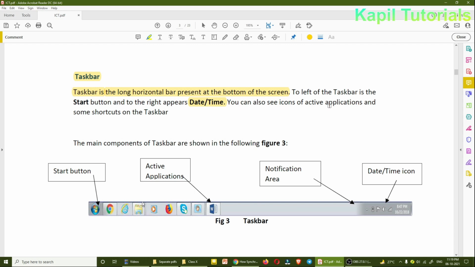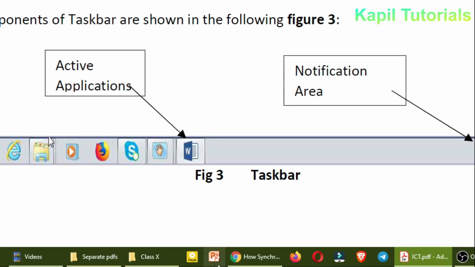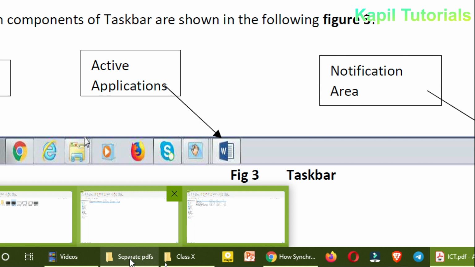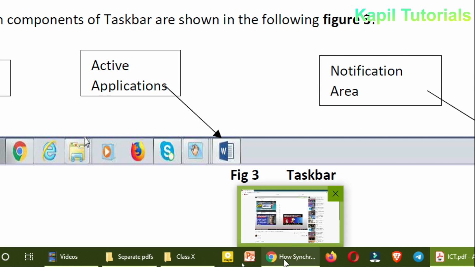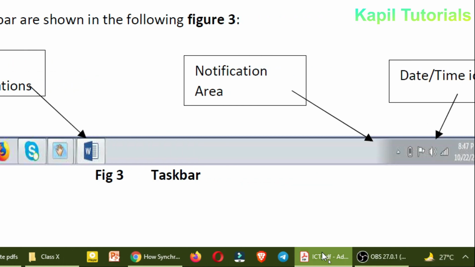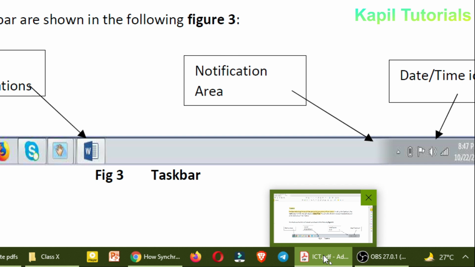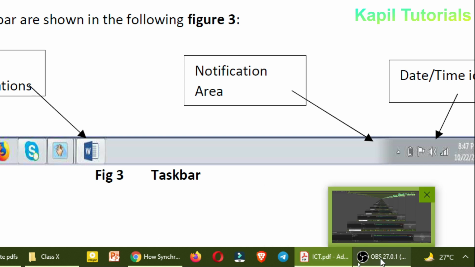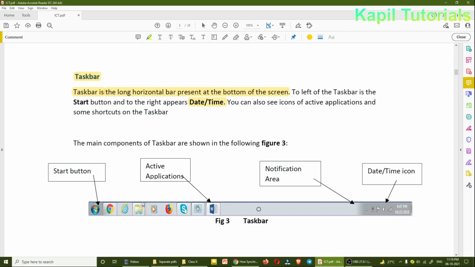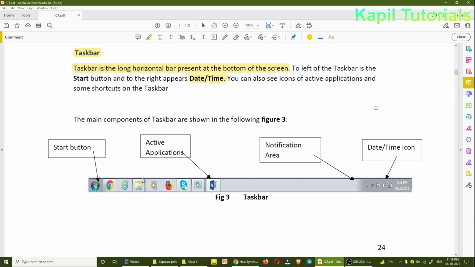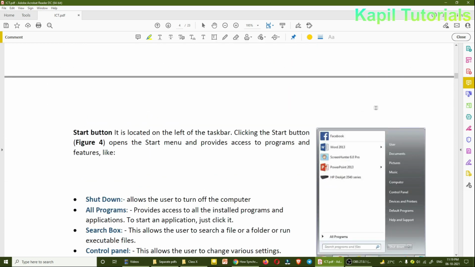You can also see icons of active applications and some shortcuts on the taskbar. On my screen you can see these folders are active, even my Google Chrome is active presently, this PDF is active, and my recording software is also active. So I hope this is clear.